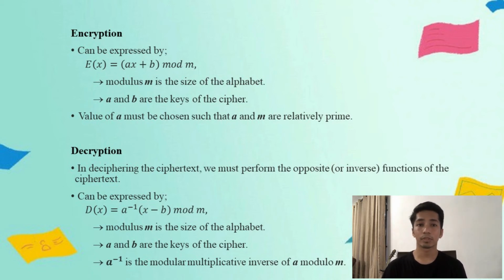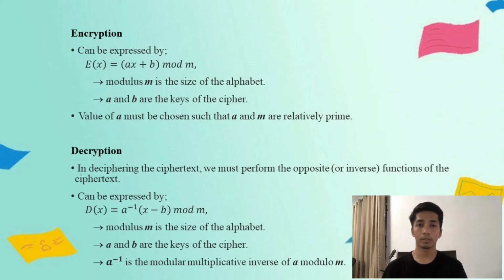So the encryption process for each letter is given by E(x) = (ax + b) mod m, where m is the size of the alphabet and a and b are the keys of the cipher. Note that the value of a must be chosen such that a and m are relatively prime. In other words, we have to ensure that the GCD of a and m equals 1.